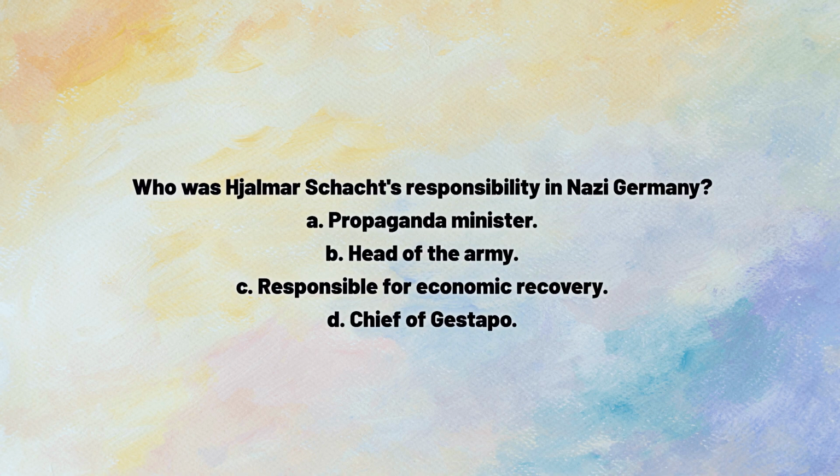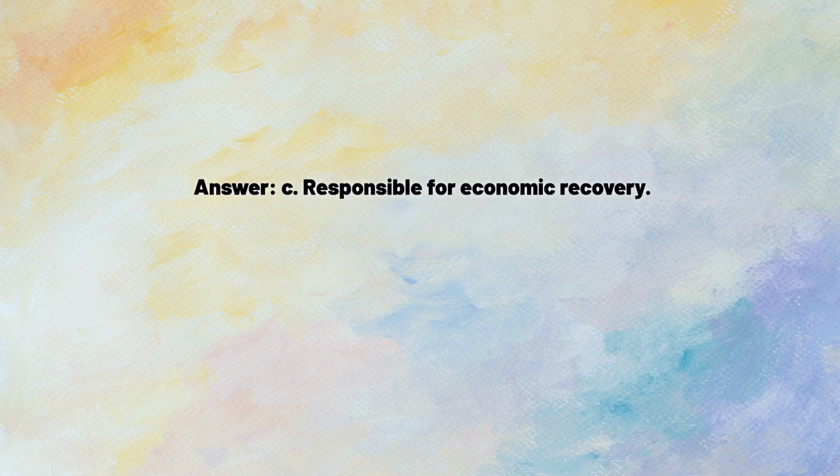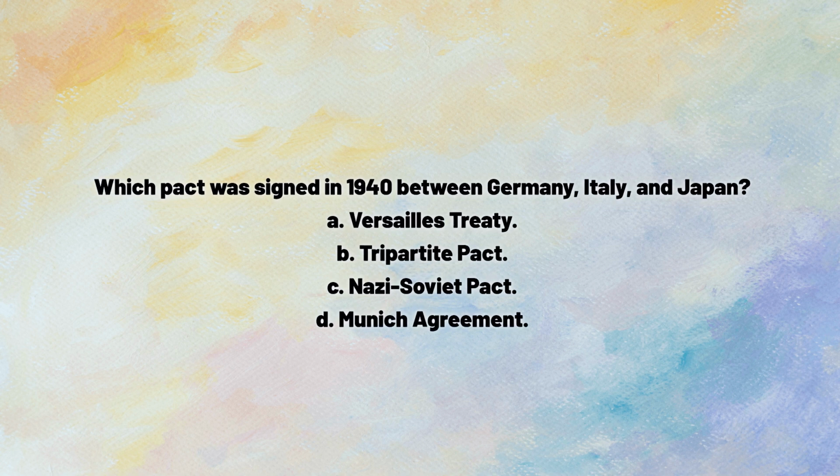Prelims MCQs. What was Hjalmar Schacht's responsibility in Nazi Germany? A. Propaganda Minister. B. Head of the Army. C. Responsible for economic recovery. D. Chief of Gestapo. Answer: C. Responsible for economic recovery.